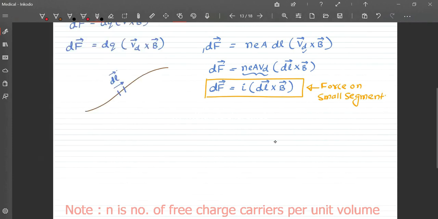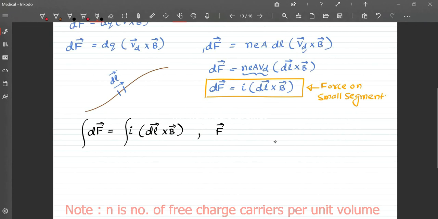If I want the force on the entire wire, I will need to integrate.